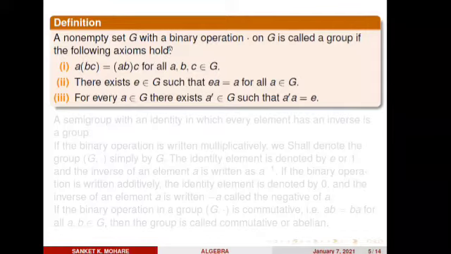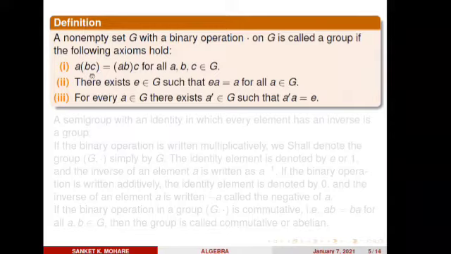So let's have a definition. A non-empty set G with a binary operation dot. Okay, this is a dot, not a multiplicative sign. A non-empty set G with a binary operation dot on G is called a group if the following axioms hold. The first one: A dot (B dot C) equals (A dot B) dot C for all A, B, C belonging to G. This property is associativity. We call this the associative law.